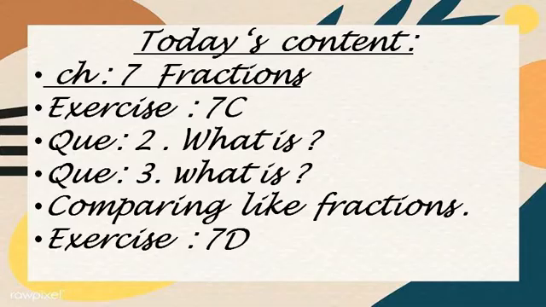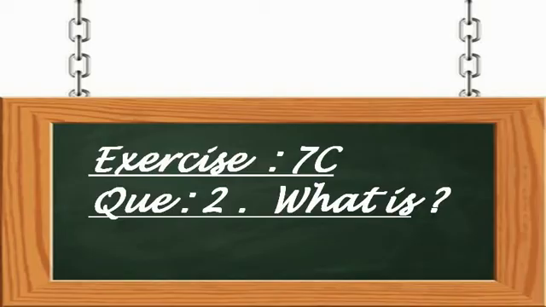Now my dear students, today's contents: chapter number 7, fractions, exercise number 7C, question number 2, what is, and question number 3, what is. Both are the same, but there is a major difference in these two questions, which I will tell you when we learn it. Then we will learn the new topic, comparing like fractions, and after that exercise number 7D. Understood, my dear students? Now let's start exercise number 7C, question number 2, what is.